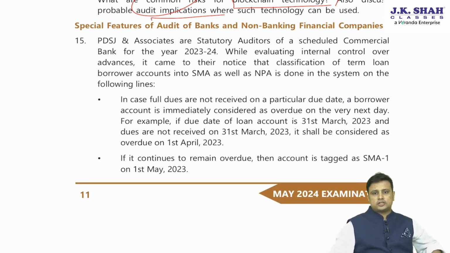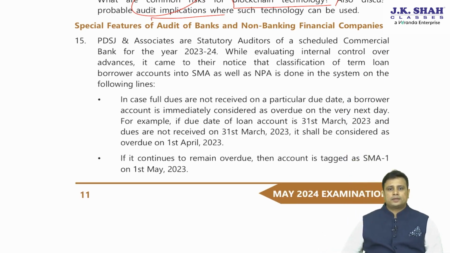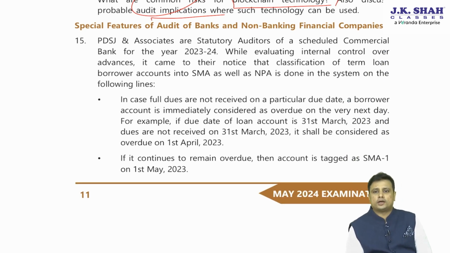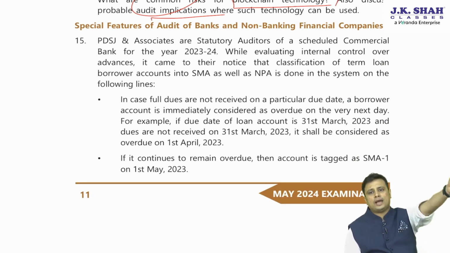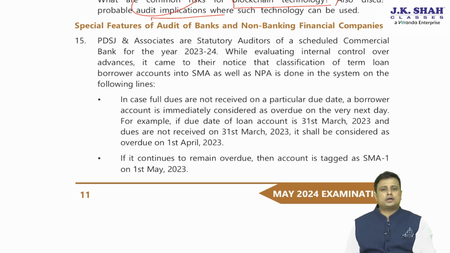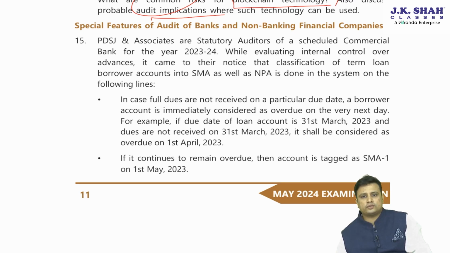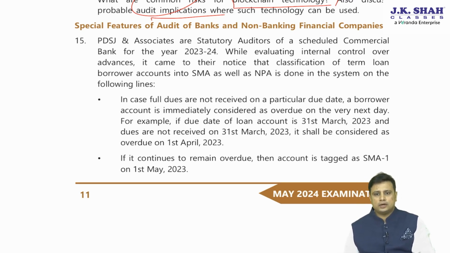Next, special features of audit of banks and NBFC. Now, PDSG and associate are the statutory auditors of a scheduled commercial bank for the year 23-24. While evaluating the internal controls over advances, it came to their notice that the classification of the term loan borrower accounts into SMA as well is done in the system on the following lines.